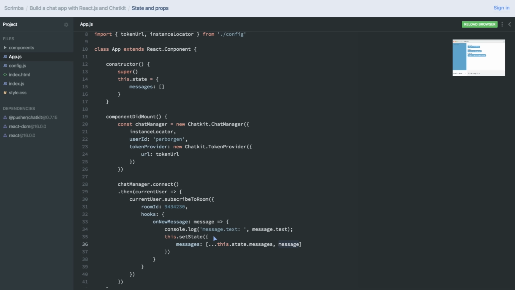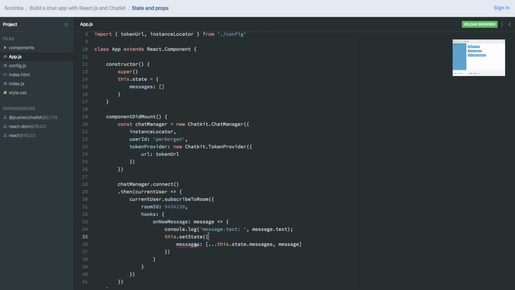And you might now ask, so why didn't we just do like this? this.state.messages.push(message). And that's because this push method would actually modify the original array. So we'd modify the state using .push. You should never do that. The only way you should modify the state is through this.setState, meaning that we need to copy this.state.messages and expand it into our new array while adding the latest message at the end.